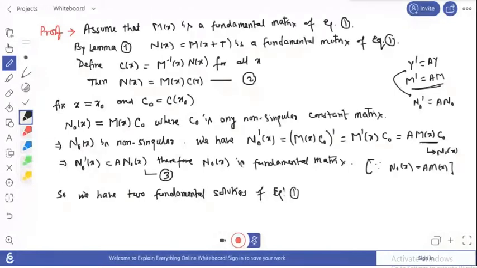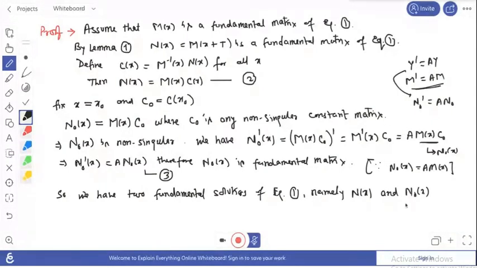That is, the first one, namely n(x), we have assumed to be a fundamental system of equation 1, and n naught is also a fundamental solution of equation 1. So the first one is n(x) and the second one is n naught(x). These are two fundamental solutions of the same Floquet system.